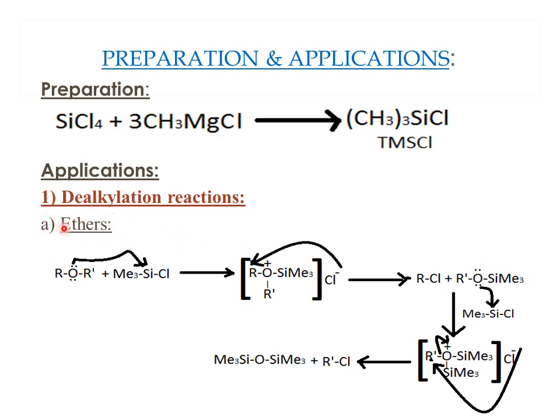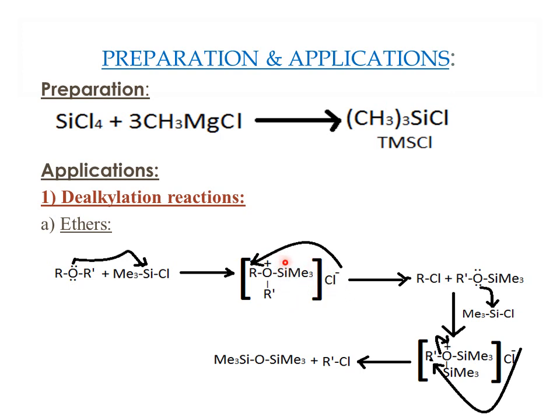In the first point, you take the ethers, that is ROR', and then if you treat it with TMSCl, that is trimethylsilyl chloride, the oxygen atom in the ether molecule has a lone pair of electrons. Once it attacks the silicon atom, it forms a complex structure, like a salt.